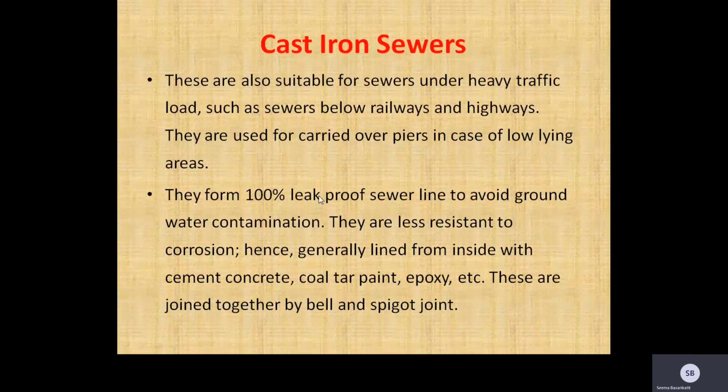They form a 100% leak-proof sewer line to avoid groundwater contamination. They are less resistant to corrosion, hence generally lined from inside with cement concrete, coal tar, paint, epoxy, etc. These are joined together by bell and spigot joint.